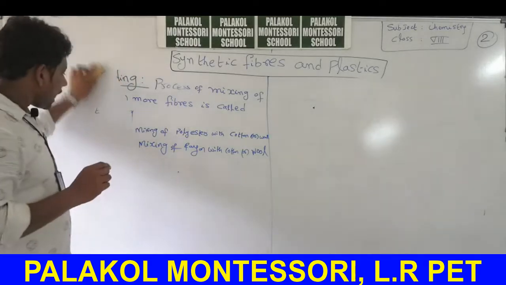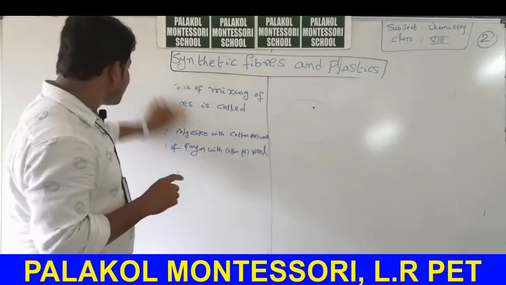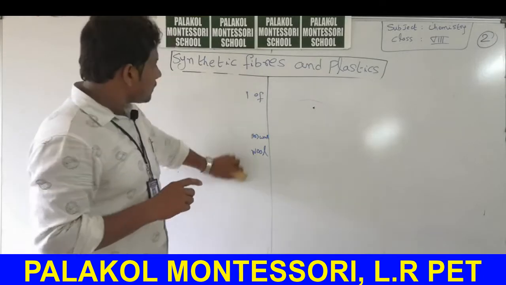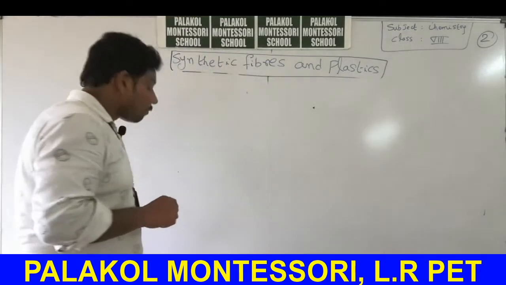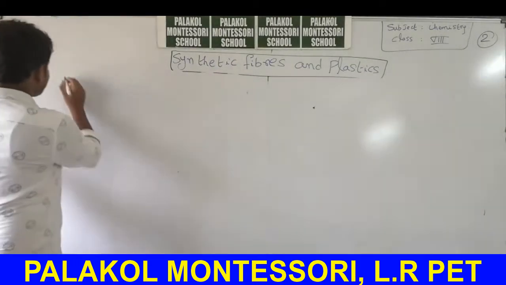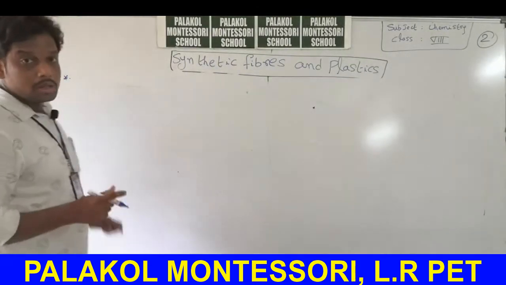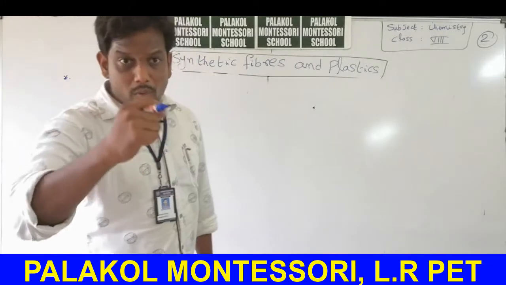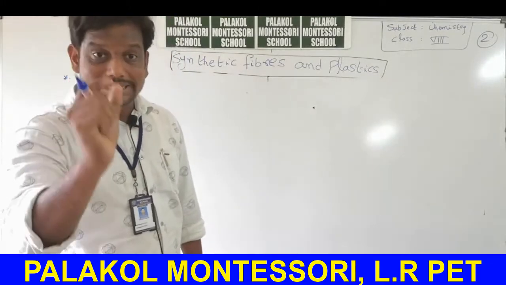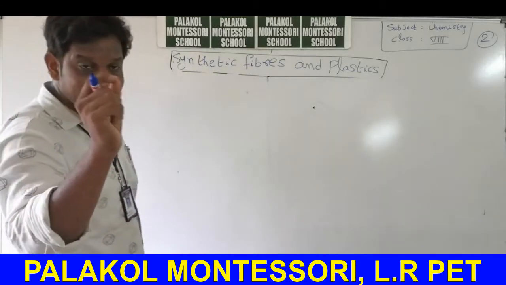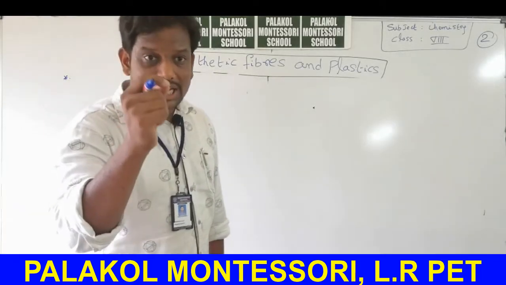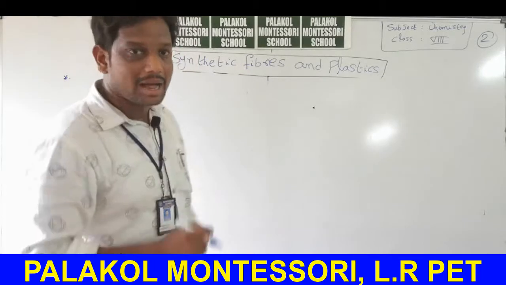Now I will explain some bits in your rayon topic. First listen. In the world, the first artificial silk production started in America, that means USA.